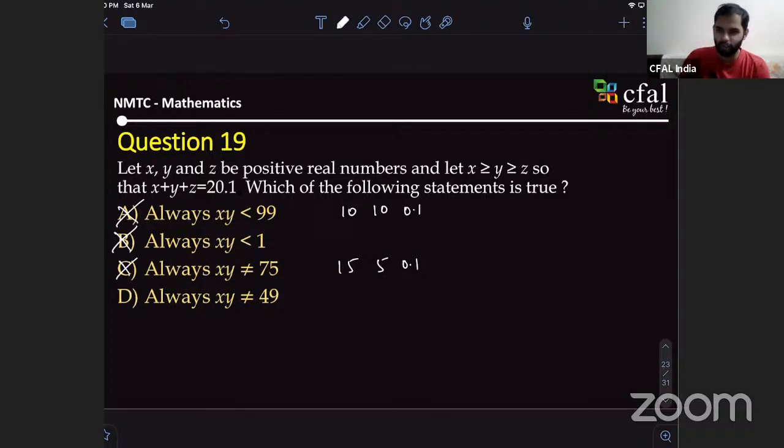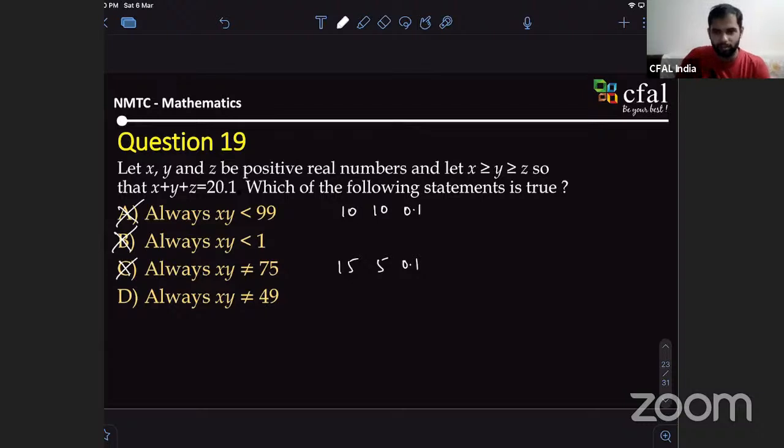So what if D is also wrong? No, sir, D is correct. How do you know? You can check for a wide range of values, not just a couple, like the first one you gave. Take xy to be 49. One particular value is 7 into 7.